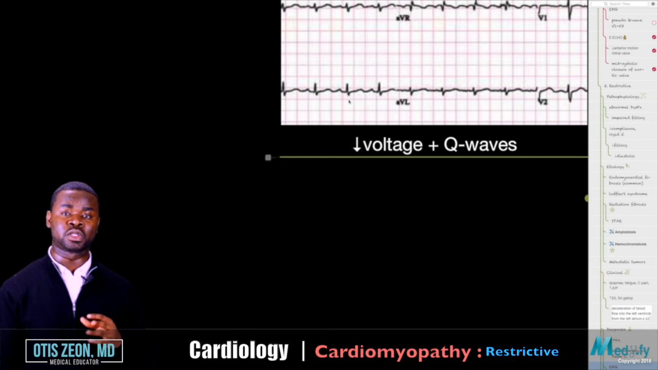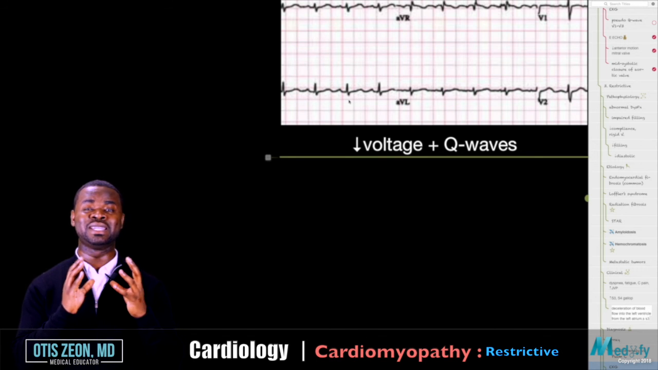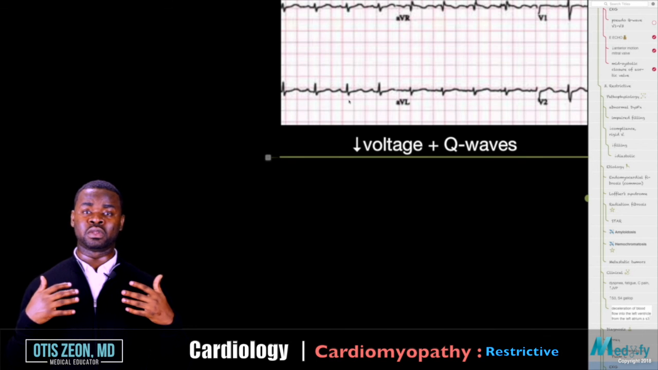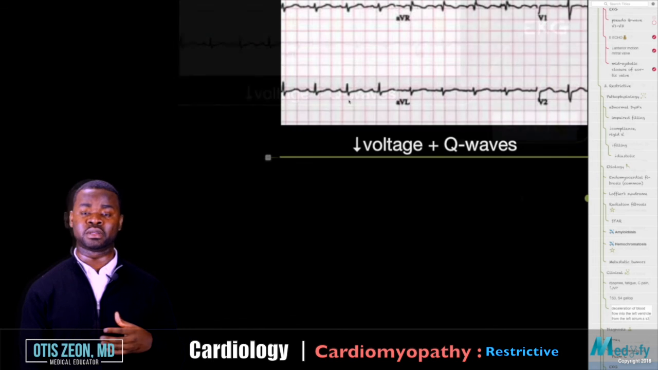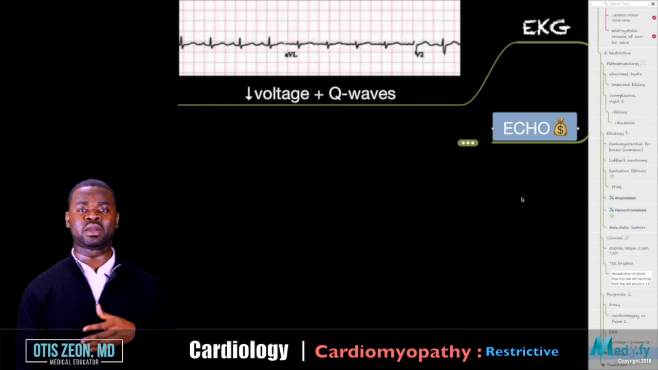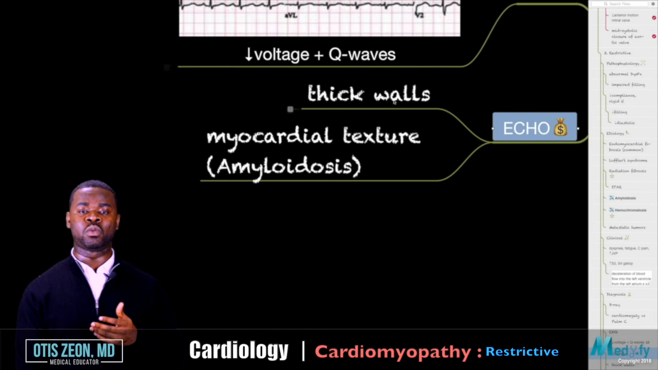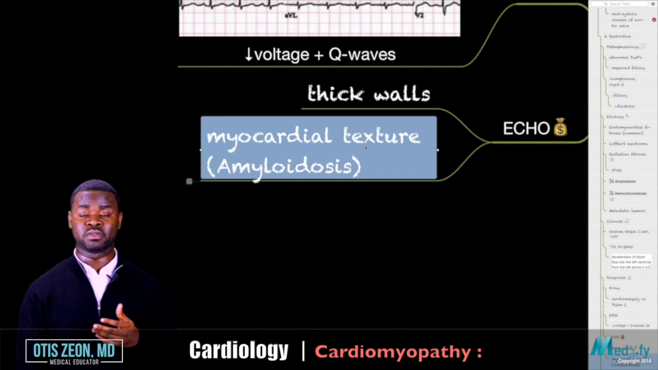And so when there's low voltage, you know that there's something impeding the electrical signal that should be gathered by the leads and such. You also see such an EKG on a person who is obese, and you're trying to do an EKG on them. The gold standard here is echocardiogram. We said that in doing echo, you will see a thick wall, and then you may see myocardial textures and stuff. Depending on the etiology of this restrictive cardiomyopathy, cases like amyloidosis will give you different presentation on the echocardiogram.